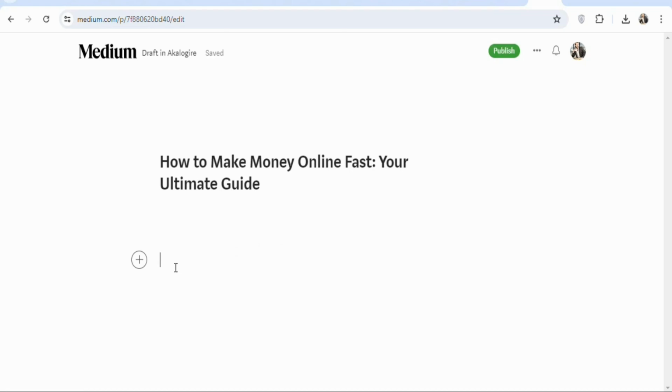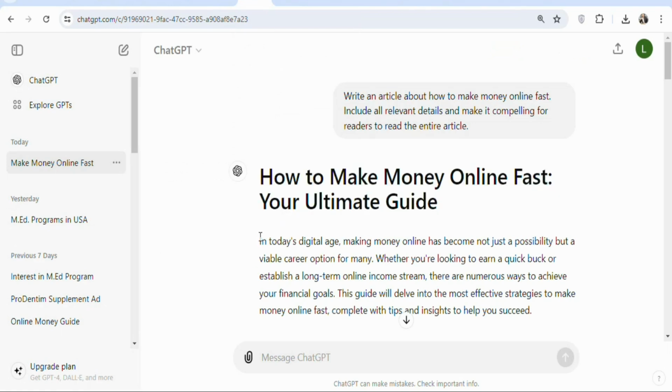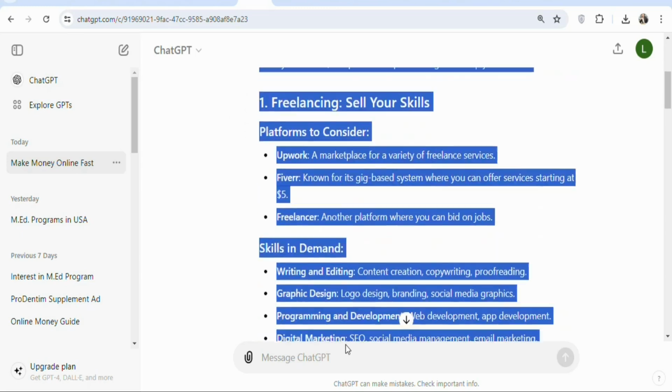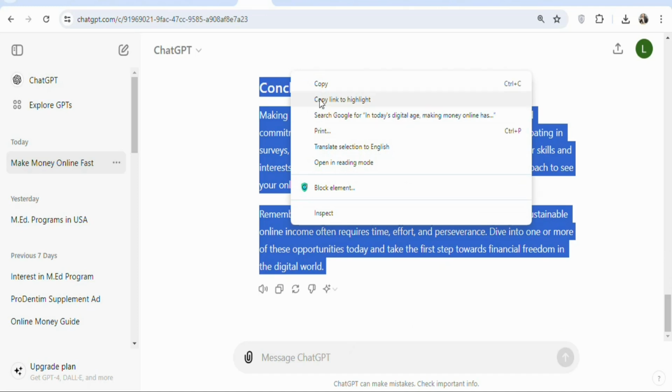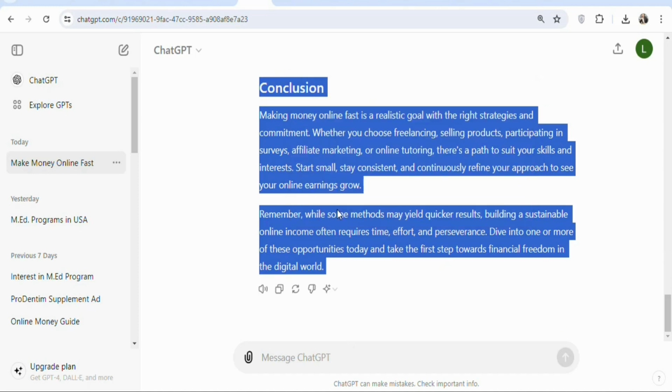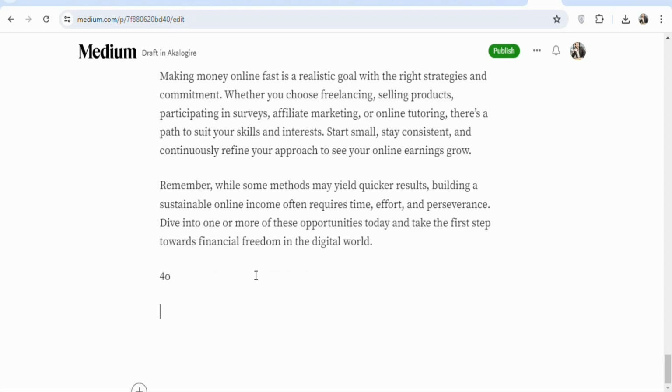Once that is done, the next step is to copy the body of the article and then paste it right here. So come back on ChatGPT. Once you come back on ChatGPT, highlight and copy everything in the article. Once you highlight and copy, the next step is to come back on Medium. Once you come back on Medium, paste it right here. As you can see, that has been done. You can see everything has been pasted.